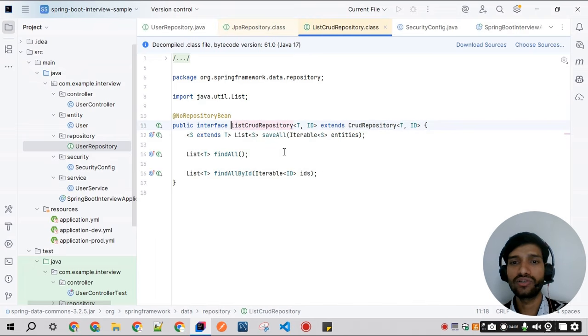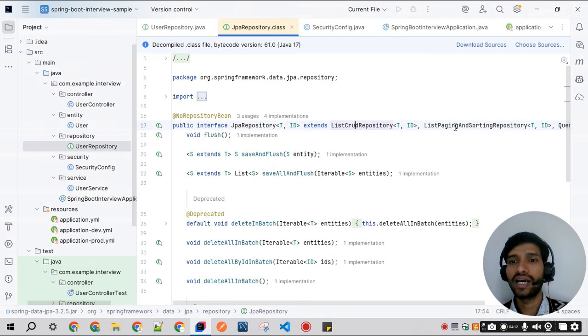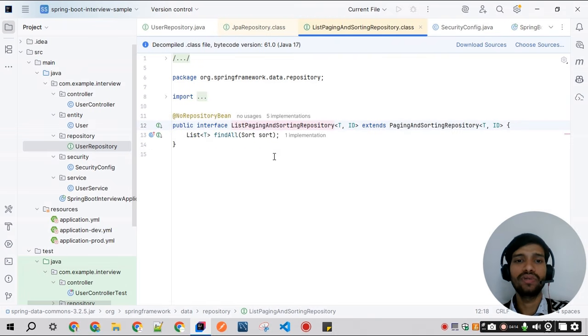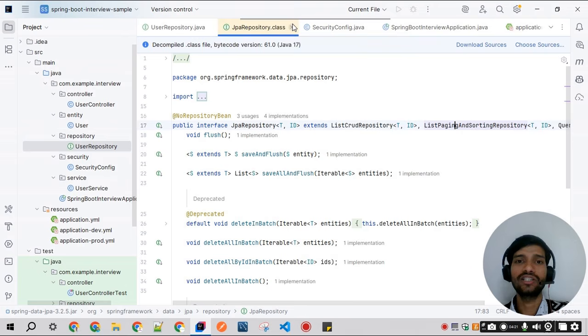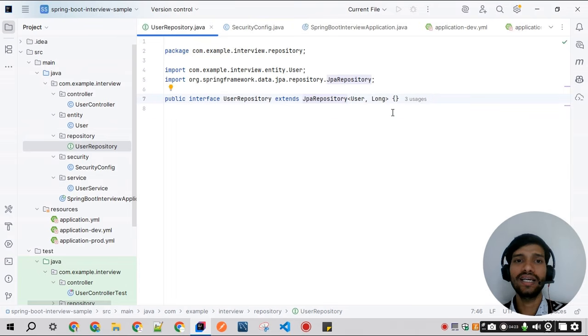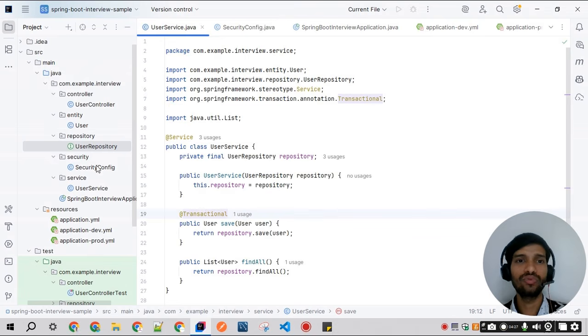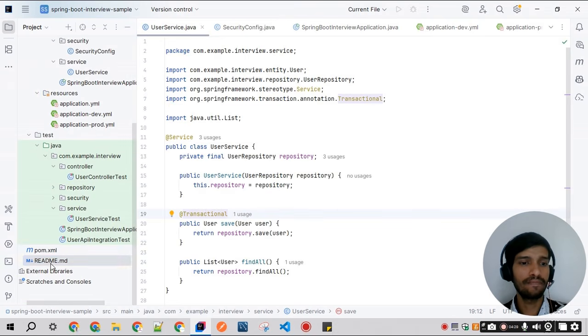From this list CRUD repository we can get the saveAll and save methods, and with pagination we can use different sorting techniques and other things. So here we can directly make use of that instead of creating our own custom classes. Now let's move to the next question.